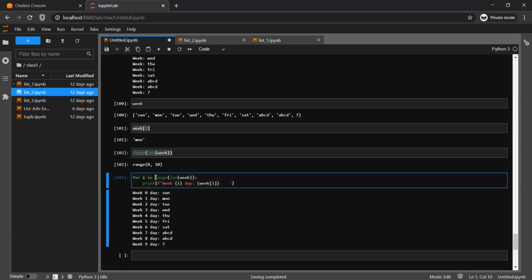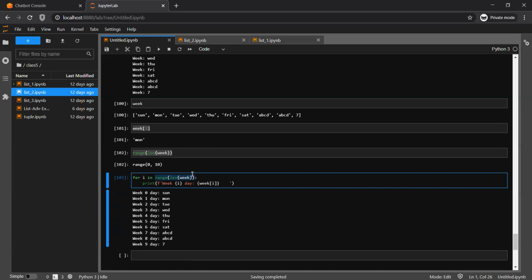Here with this method we have calculated a range. Range always starts from 0 to a particular number, and our list also starts from index 0.